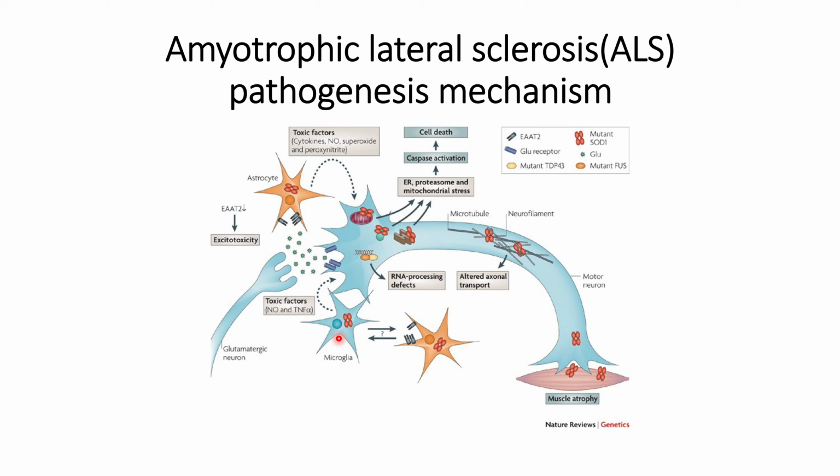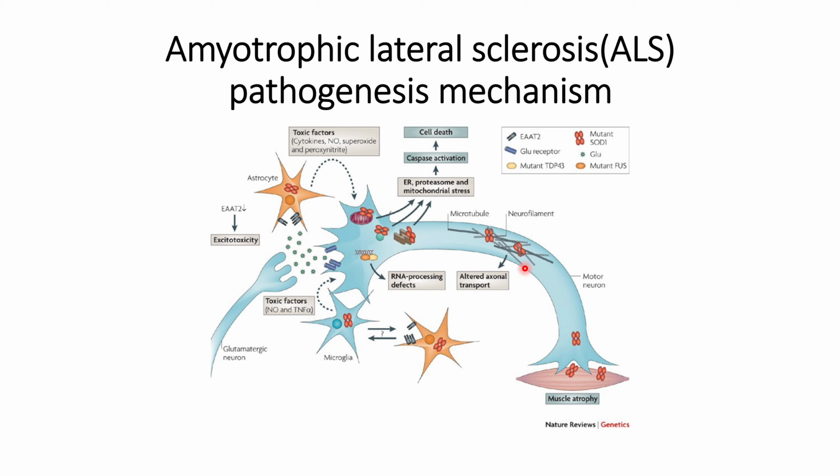And because of this SOD1 mutant, the microglia and astrocytes will also release toxic factors such as NO and TNF alpha that will affect the health of the motor neuron and progress them towards cell death.